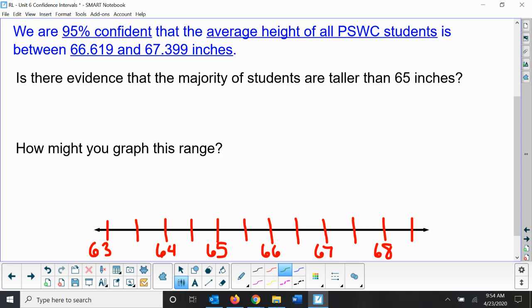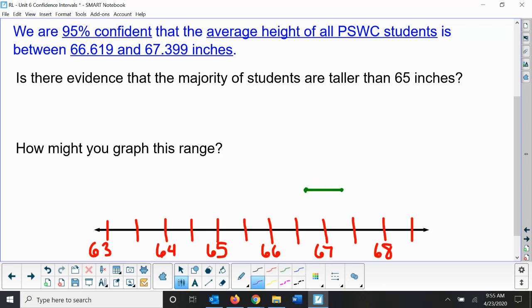So 66.619 is going to be right about there, and then 67.399 is going to be right about there, and so it's this green section here. And so we're 95% confident that the average height falls somewhere in this green line.